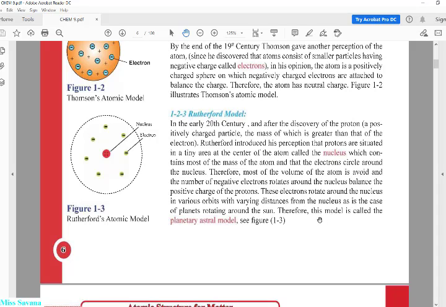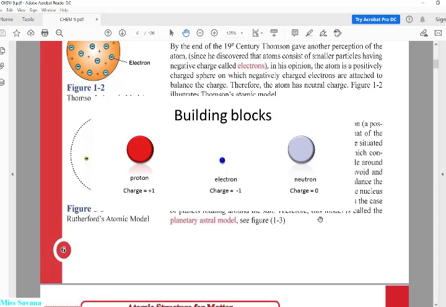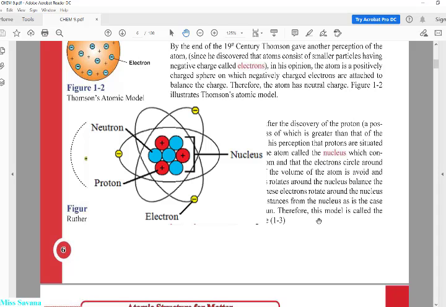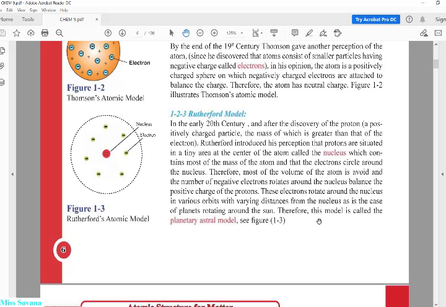The mass of the proton is greater than the mass of the electron. Number two, the protons are situated in a tiny area, وموجودة البروتونات داخل النيوكليوس. Tiny area, منطقة صغيرة. We call it the nucleus, النواة, which contains most of the mass of the atom.